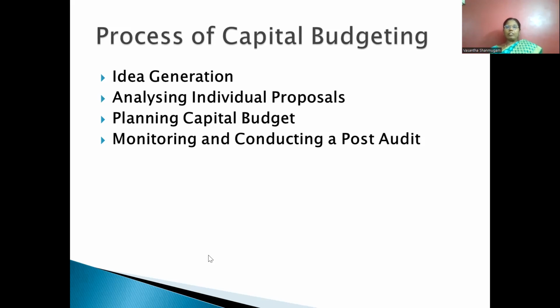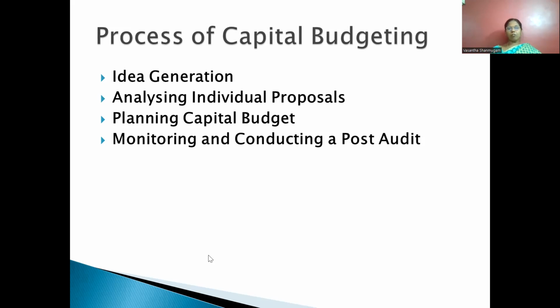Here they have to consider risk and return, as well as the timing of the return. In finance, we have studied the time value of money. Since the future is uncertain, the money present in our hand is more valuable than the money which you are going to get in the future. That is the important aspect.